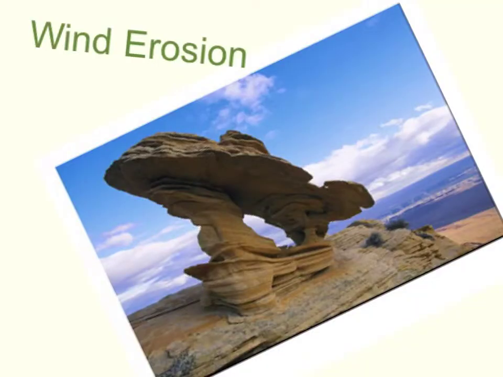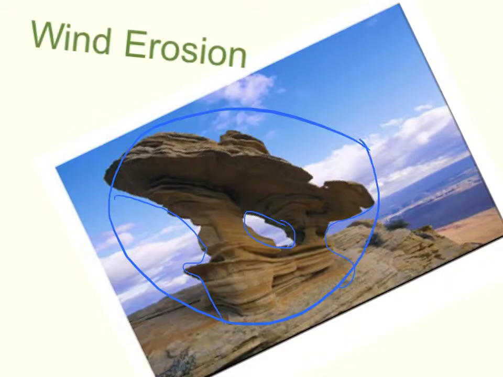Wind erosion. Wind erosion happens when the wind picks up small particles that chip off little pieces of the softer rock on big pieces of rock, and sometimes it can end up even in the middle. So this whole big piece of rock is now a mushroom rock.